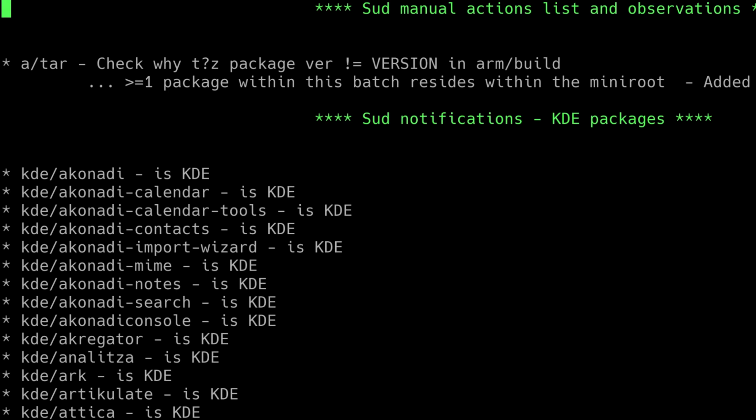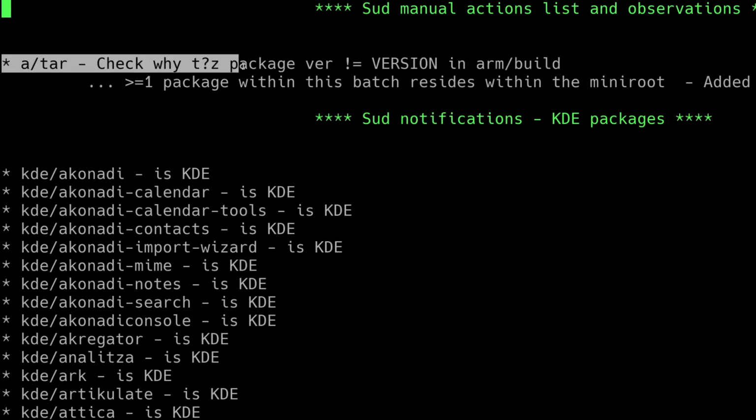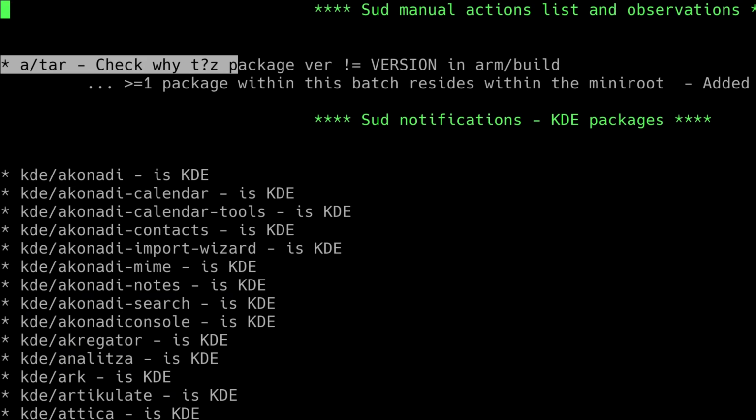Now you can see here that there's a little message at the top telling me that it's found that the version of tar, the actual ARM binary package version, is not the same version as what's in the actual build script itself. That's okay because I did that manually outside the build system. I was messing around with tar. So tar is all ready to go. And you can see that most of these are KDE.